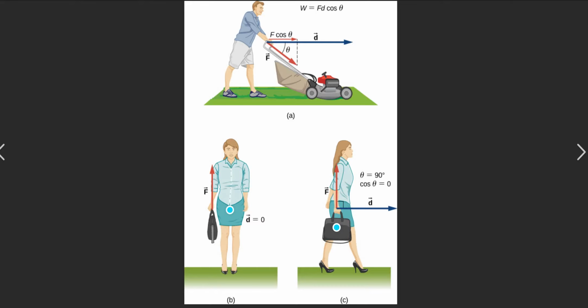In the third case, when the force is not at all applied, that is if force is zero, then work is also zero. So three cases: no displacement, theta is 90 degrees, and force is zero.